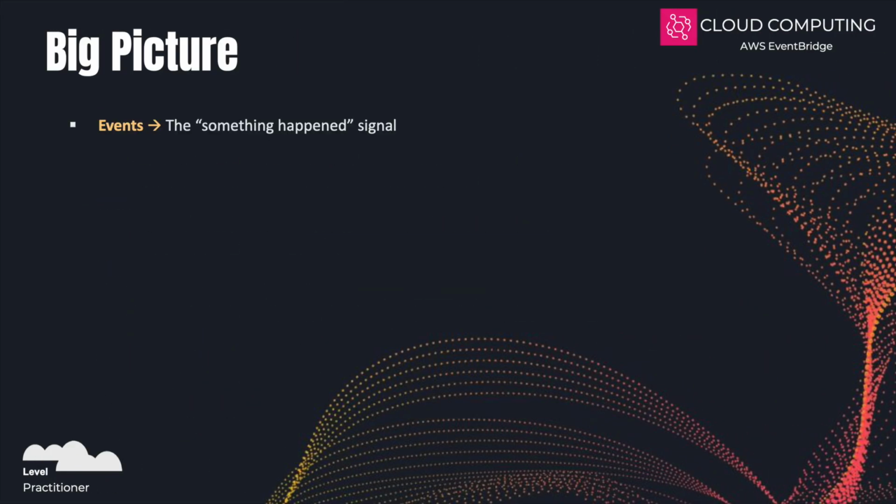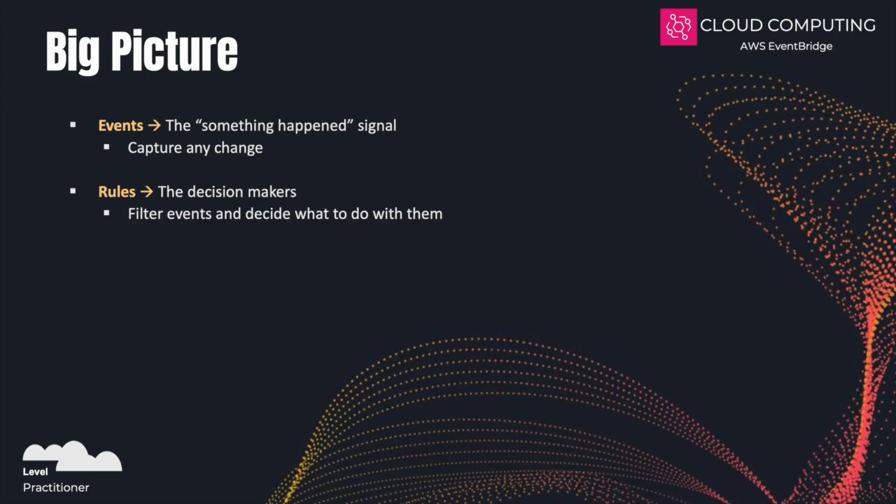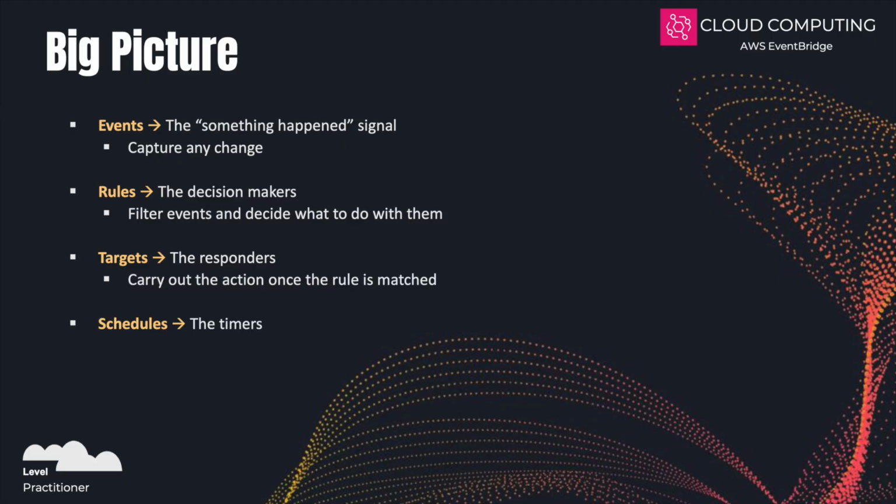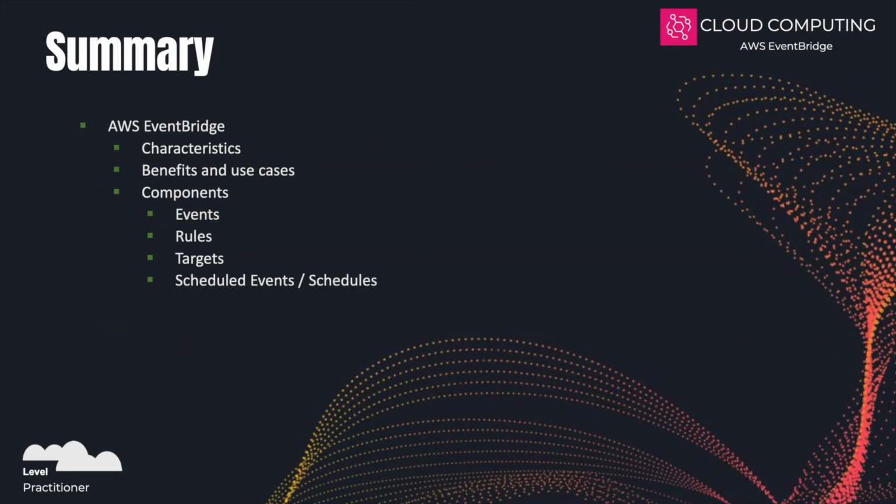So here's the big picture to remember. Events are the something-happens signals. They capture any change, big or small. Rules are the decision makers. They filter events and decide what to do with them. Targets are the responders. They carry out the action once a rule matches. And schedules are the timers. They trigger actions on a regular or predictable timetable. Put all of that together and you get a system that's reactive, flexible, and reliable without you needing to constantly monitor things yourself. Alright, that's a wrap to our video.